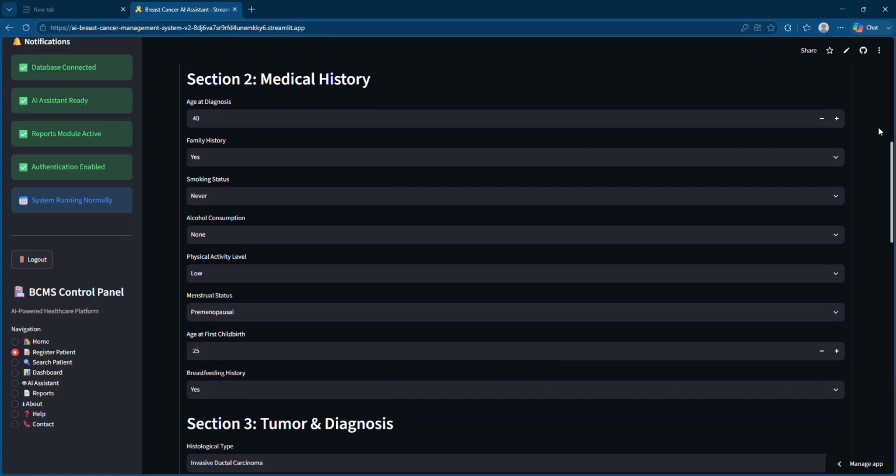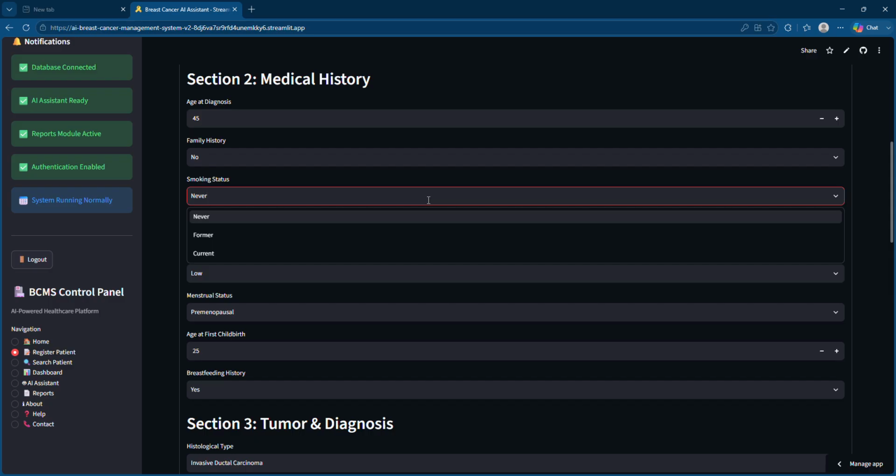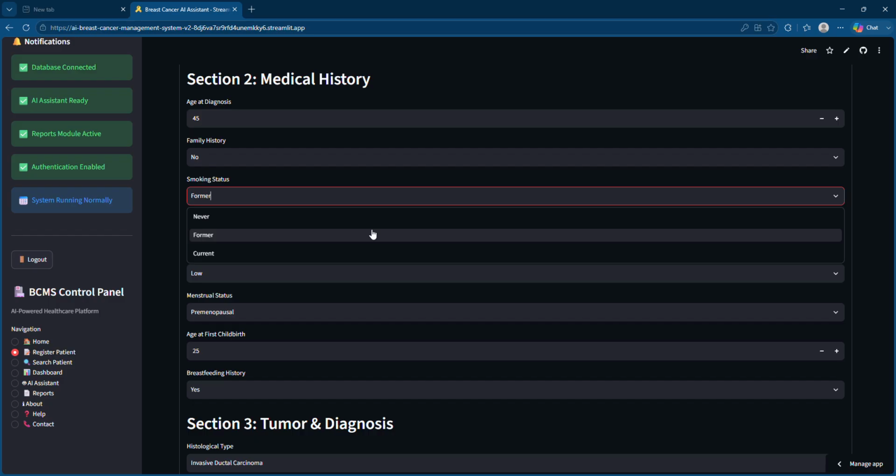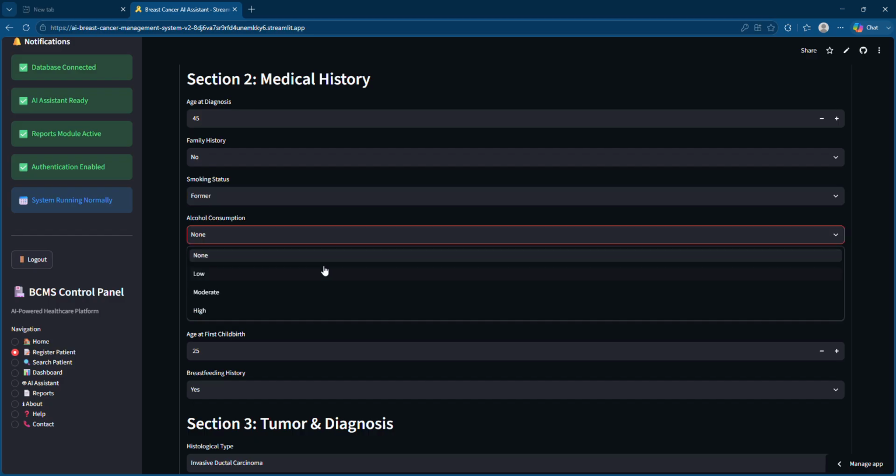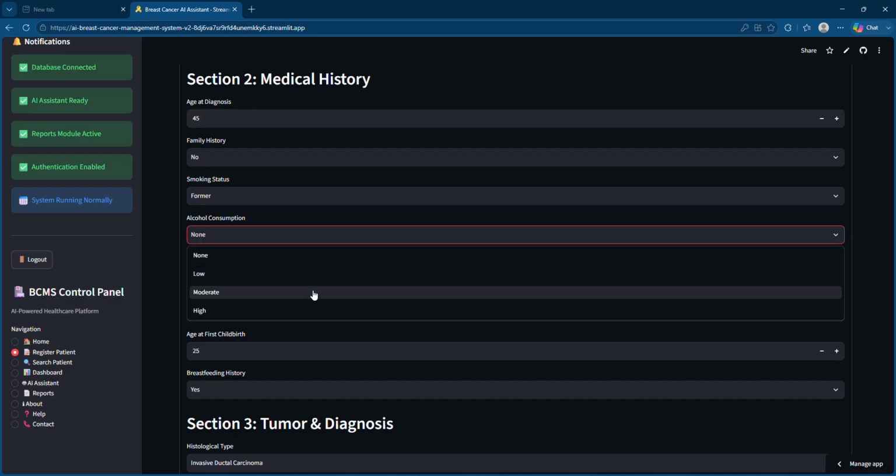Now moving on to the medical history part. So age at diagnosis, let's say her diagnosis was done at the age of 45. She is not having any family history, means no this kind of cancer history is there in her family. Smoking status, it can be anything, but I am giving here it is former. Alcohol consumption, let it be low.